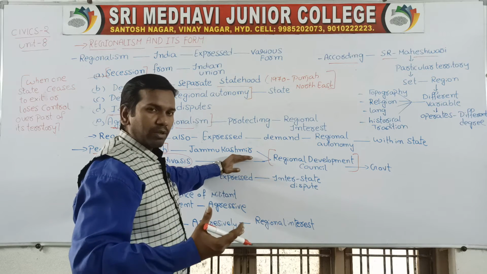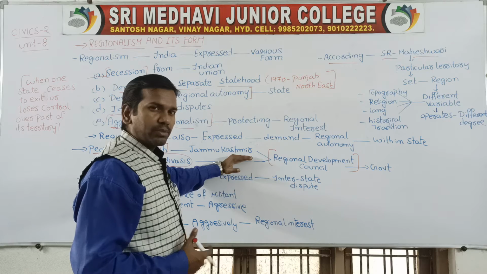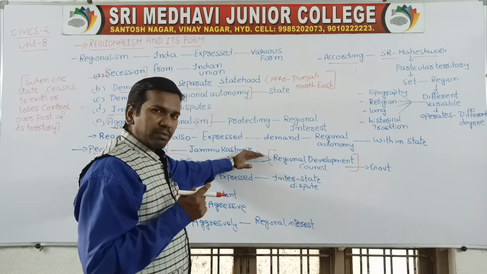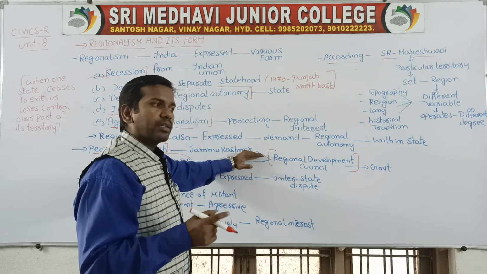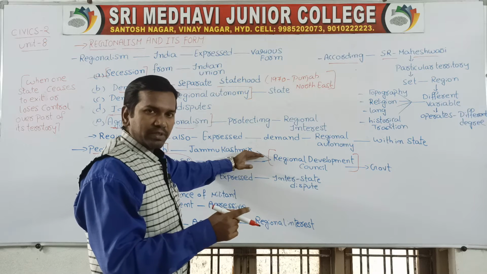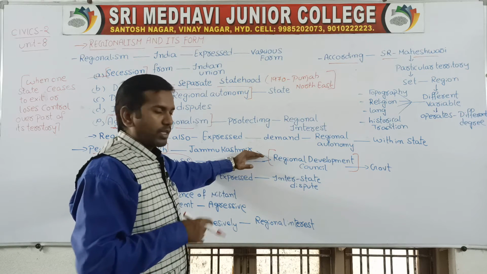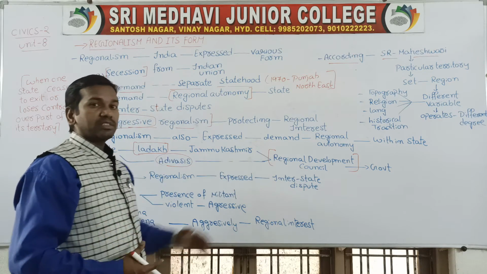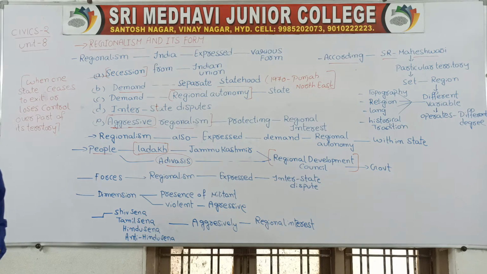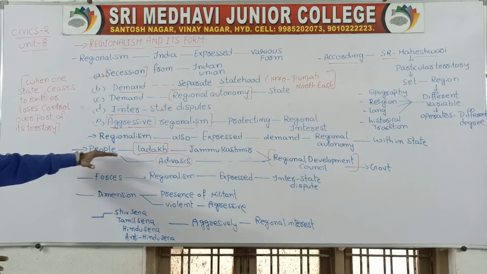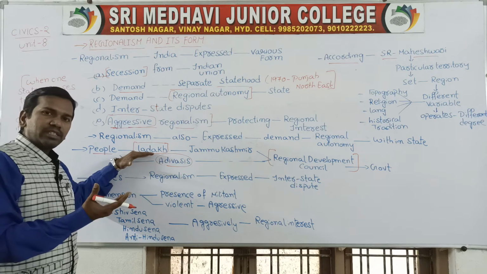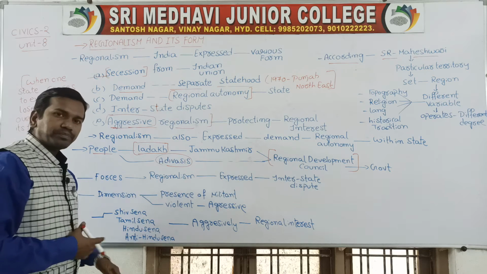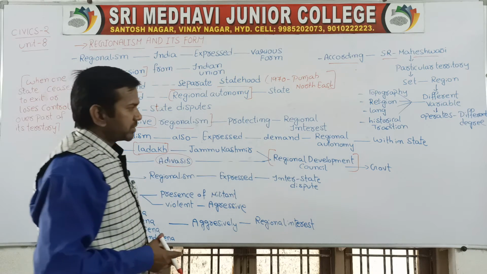Even when Andhra Pradesh was formed, there was a regional development council at that time. The main aim of a regional development council is to see whether the interest of a particular region is being affected or not, and to promote development equally among all regions. So in Jammu and Kashmir, the people who live in the eastern part demanded separate regional development councils.